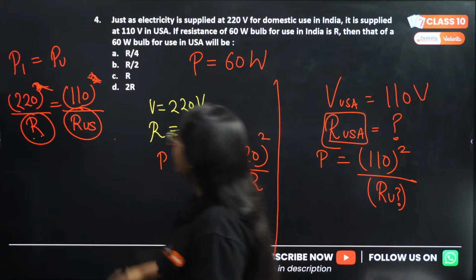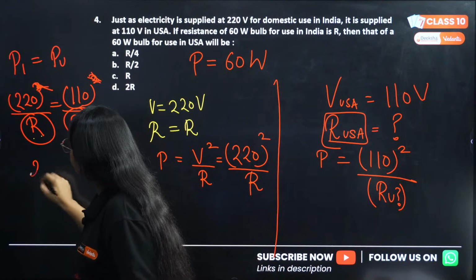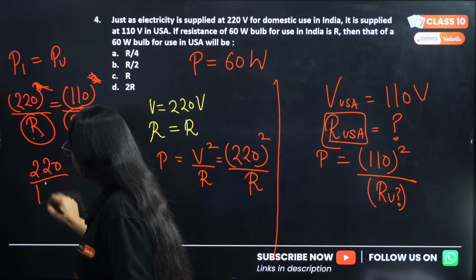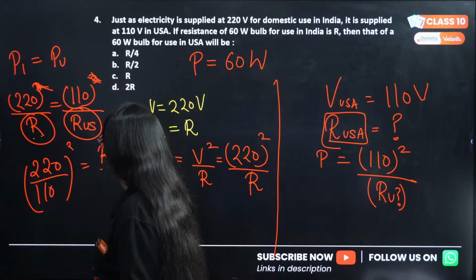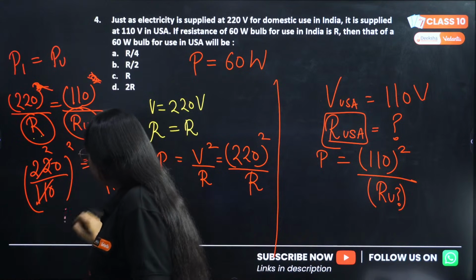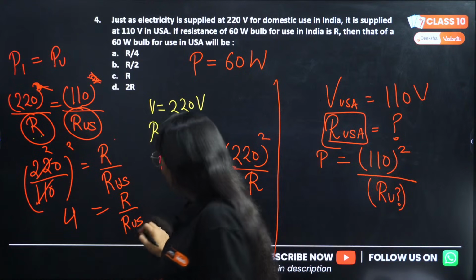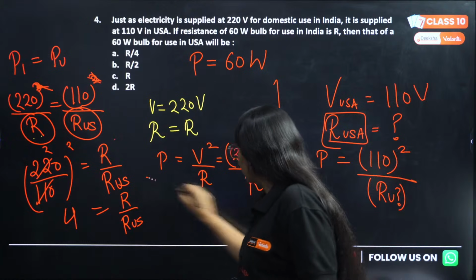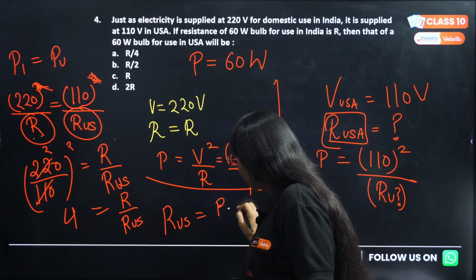Anyway, you can do it in any way. If you get 220 divided by 110 whole square equals R by R USA, then you will get 2 and this will be 4 equals R by R USA. Now if you just switch it, you will get R USA equals R by 4.